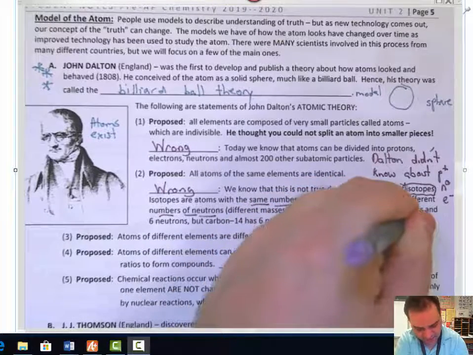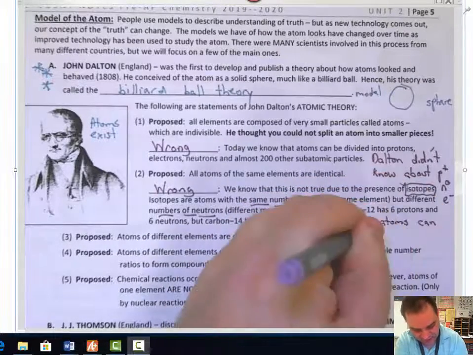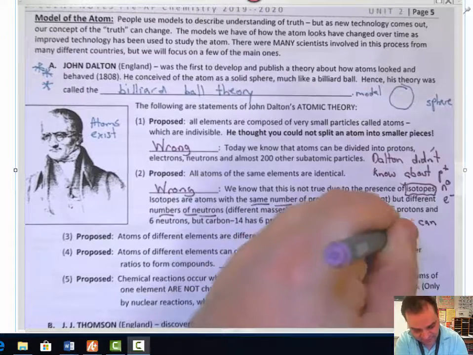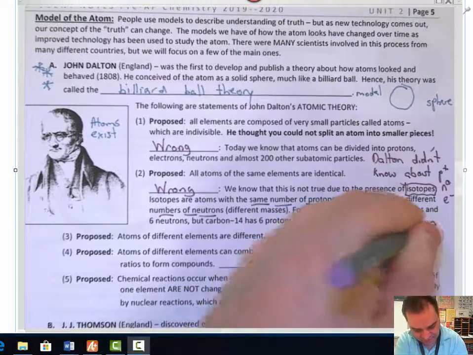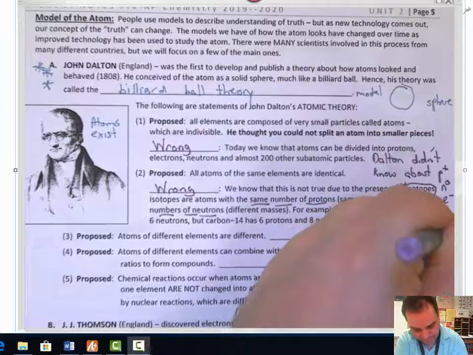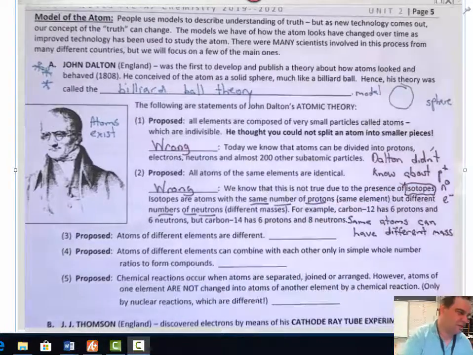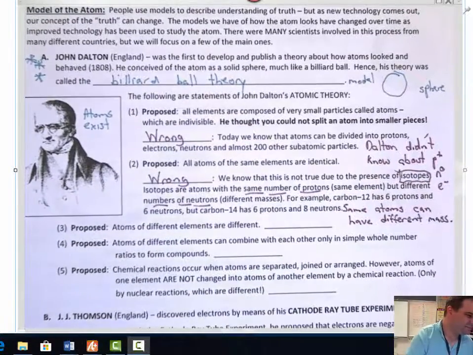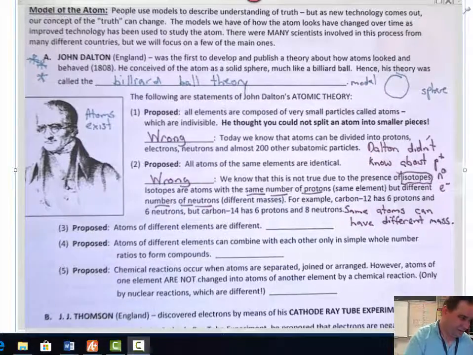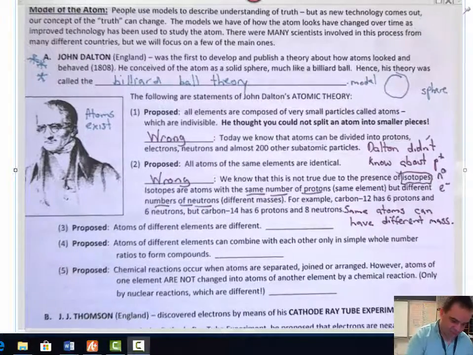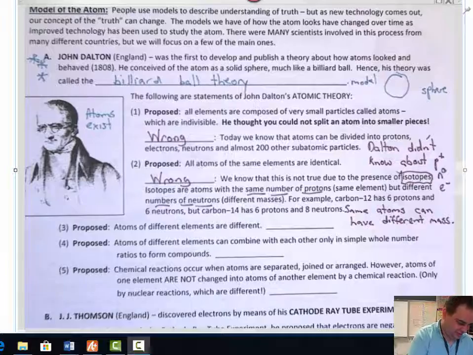Same atoms can have different masses. John Dalton did not realize that at all. Okay? So he's wrong twice already.